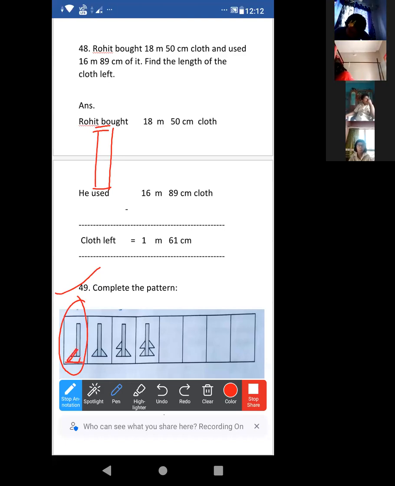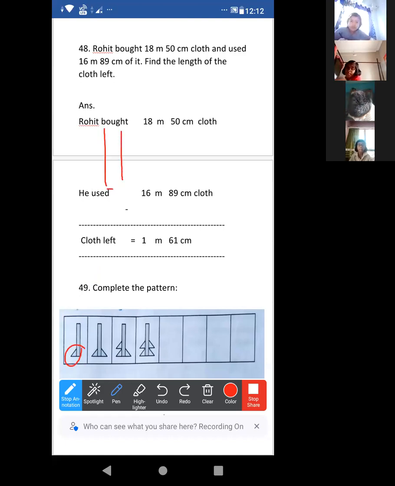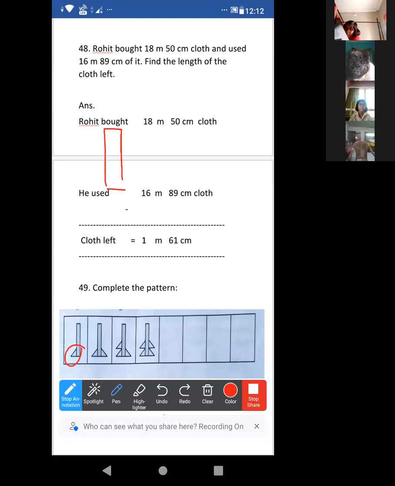Suppose this one is the stand. Look at the figure. Do it in your book, by pencil. Only this portion is given over there.